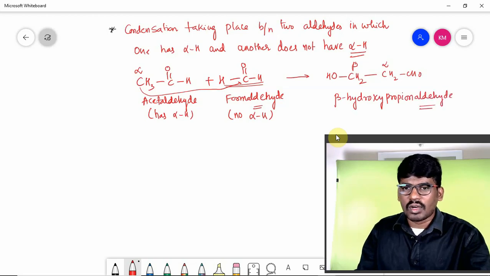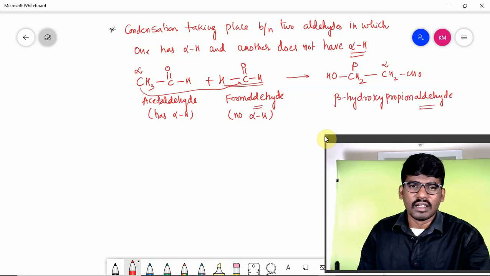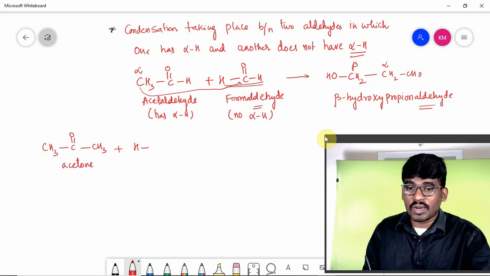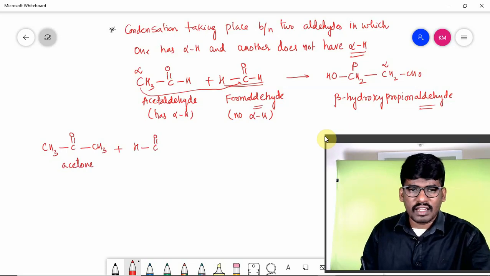Beta hydroxy is the common name. If you write 2-hydroxy, then you have to write propanaldehyde. Beta means a common name. And another example I am taking, children, CH3 CO CH3. This is acetone, which has alpha hydrogen, plus formaldehyde. Ketone plus aldehyde also you can take, between two different aldehydes, two different ketones, as well as aldehyde and ketone. Acetone and formaldehyde, of course in the presence of dilute NaOH; it is formaldehyde which has no alpha hydrogen.